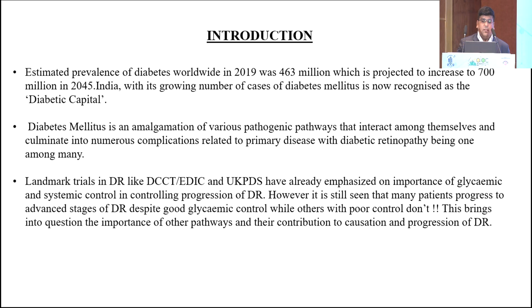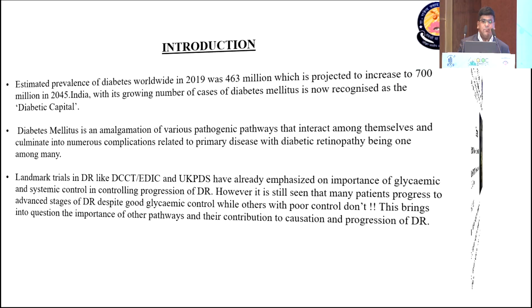So there have been various landmark trials like DCCT, EDIC and UKPDS which have always emphasized glycemic and systemic control to control the disease. However, there are certain patients with poor diabetes control who don't progress. On the other hand, we have some patients with very good diabetes control who do progress with the disease. So are there certain local factors that are acting?